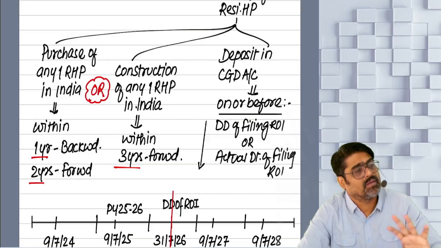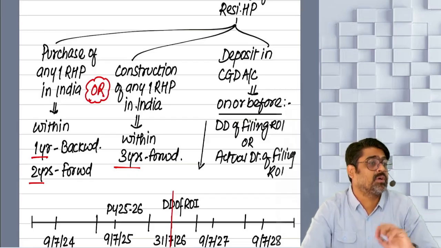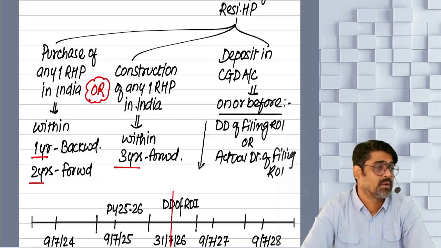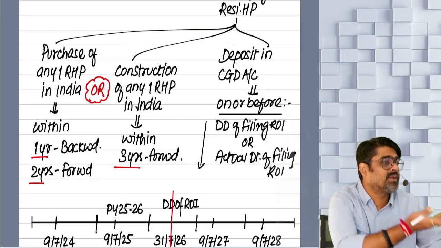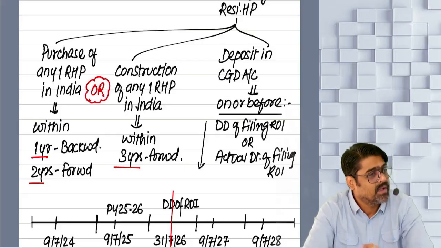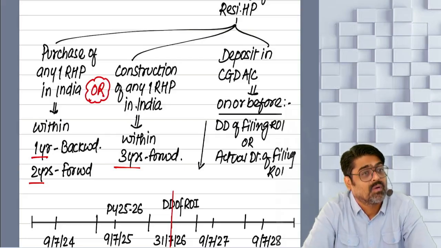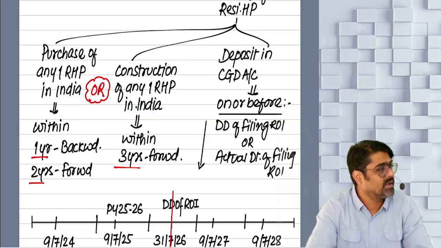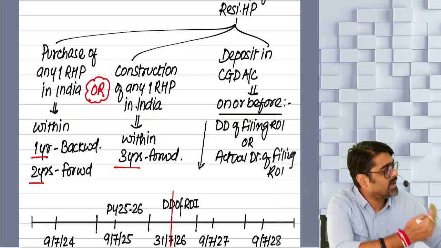Understanding? So what if the purchase cost or construction cost of the new property was higher? Meaning entire capital gain is invested, entire capital gain exempted. Yes or no? What if that amount is equal to capital gain? Then entire capital gain invested, entire capital gain exempted.